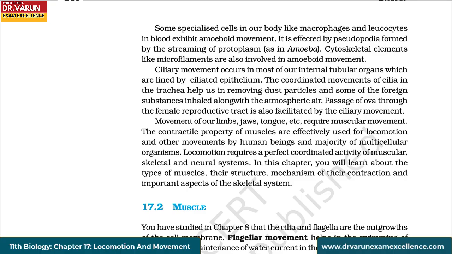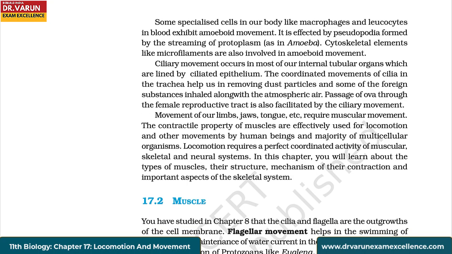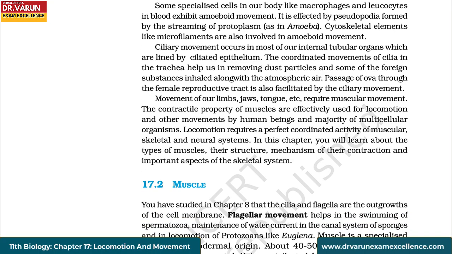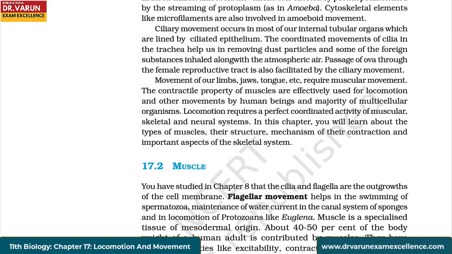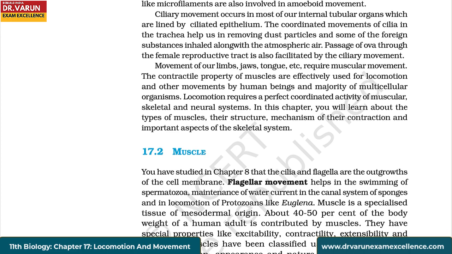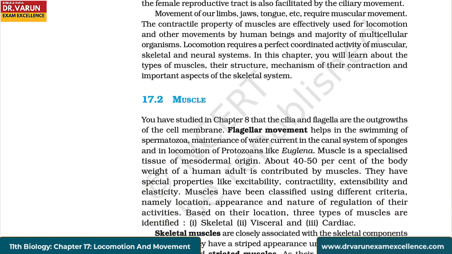Movement of our limbs, jaws, tongue, etc. require muscular movement. The contractile property of muscles is effectively used for locomotion and other movements by human beings and the majority of multicellular organisms. Locomotion requires a perfectly coordinated activity of muscular, skeletal, and neural systems. In this chapter, you will learn about the types of muscles, their structure, the mechanism of their contraction, and important aspects of the skeletal system. Muscle.